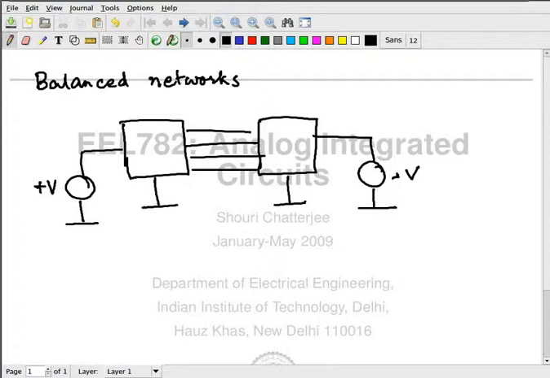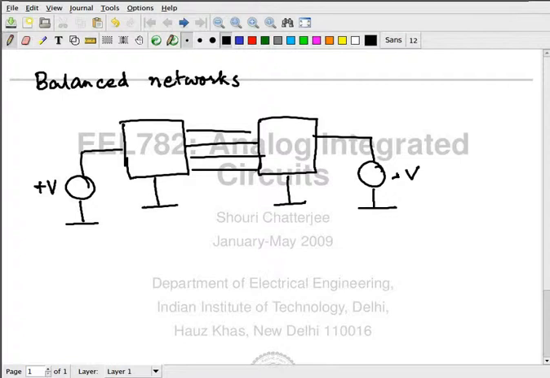And then we said that this holds true only for linear components inside the boxes: resistors, capacitors, inductors, transformers, voltage controlled voltage sources, and so on. I would like to have MOSFETs inside my black boxes.